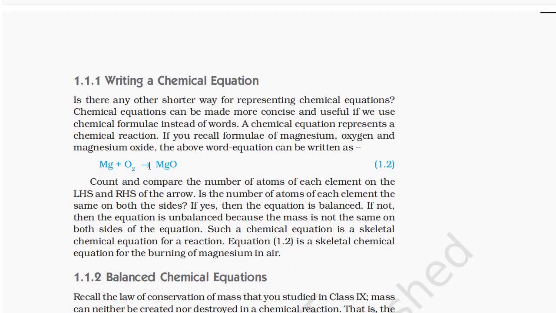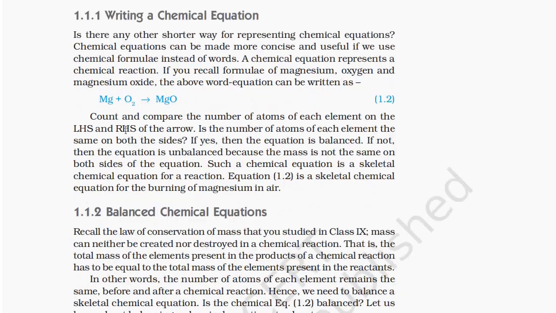1.1.1. Writing a chemical equation. Is there any other shorter way of representing chemical reactions? Chemical equations can be made more concise and useful if we use chemical formulae instead of words. A chemical equation represents a chemical reaction. If you recall the formulae of magnesium, oxygen and magnesium oxide, the above word equation can be written as Mg plus O2 gives MgO. Count and compare the number of atoms of each element on the LHS and RHS of the arrow.